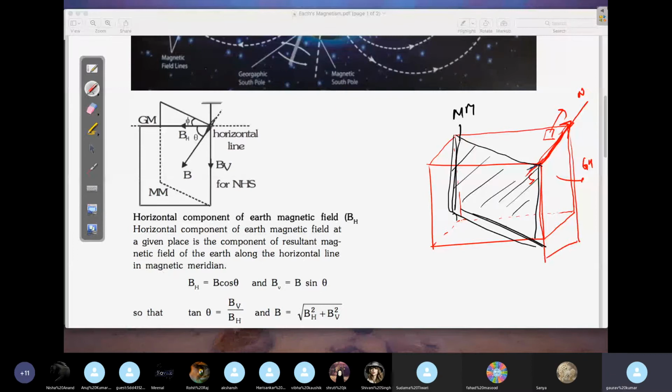This is the angle that you will get. This is the net magnetic field, B vector. Let's say the dip is delta. They have written theta here, so I can write theta. You will get one component this side. BH equals B cos theta, and this vertical will be B sin theta. And the angle between these two planes, they have written phi here. This is called declination.